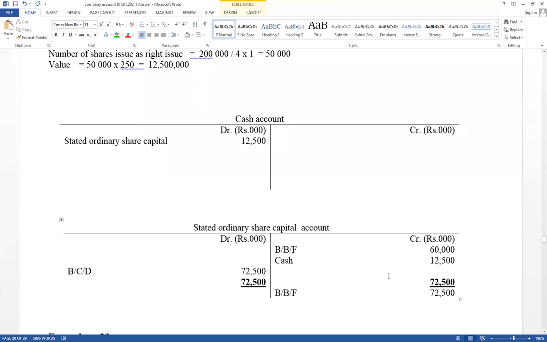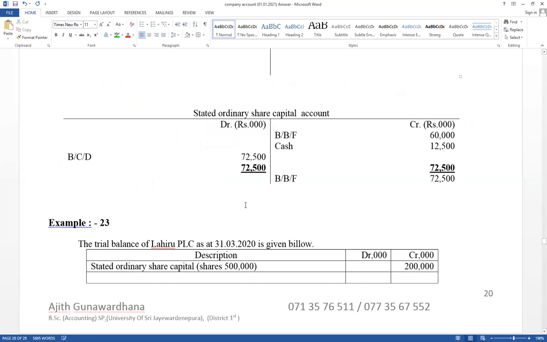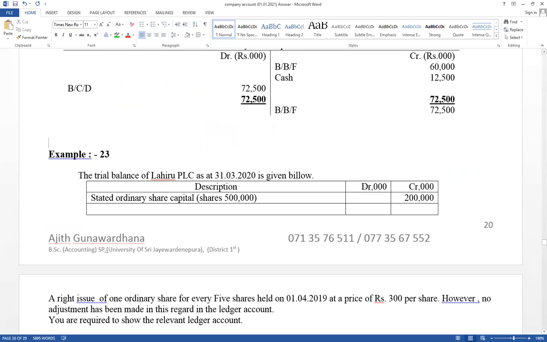Like additional capital, right issue. If it has given company sum, this value should be added to the cash as well as ordinary shares. This one should be as a statement of changes in equity. First one, think how to calculate number of shares and value. Then think how to records. Which element change? Company issues shares to the existing shareholders for cash. That question number? තව එකක් හදන්න එකෙන්. 23. Only numbers change.